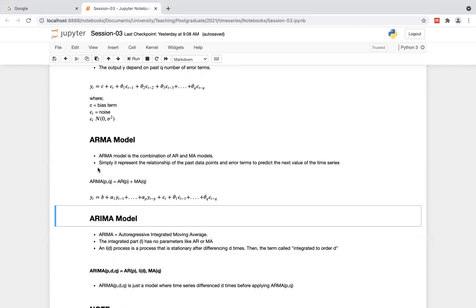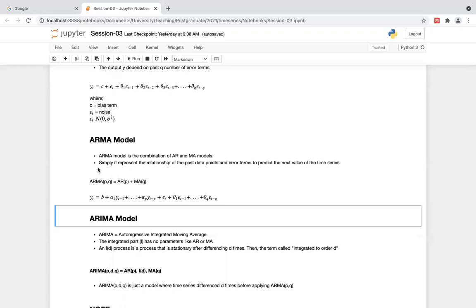Then the third point: I within brackets D. A process that is stationary after differencing D times is called integrated of order D. That is the tricky place you want to understand better.